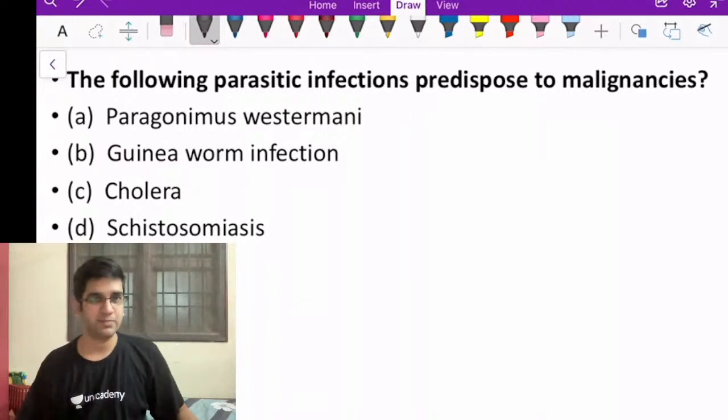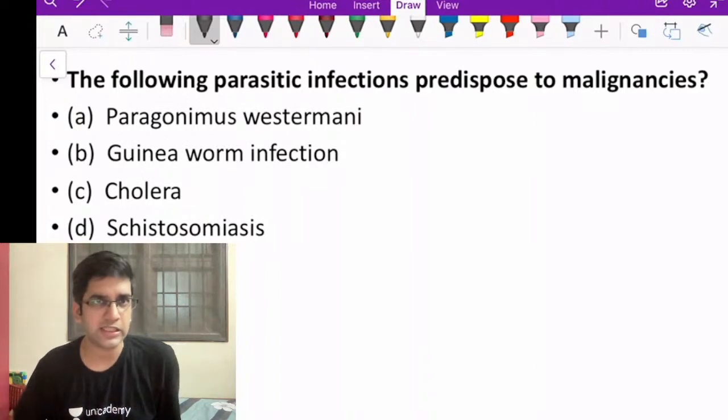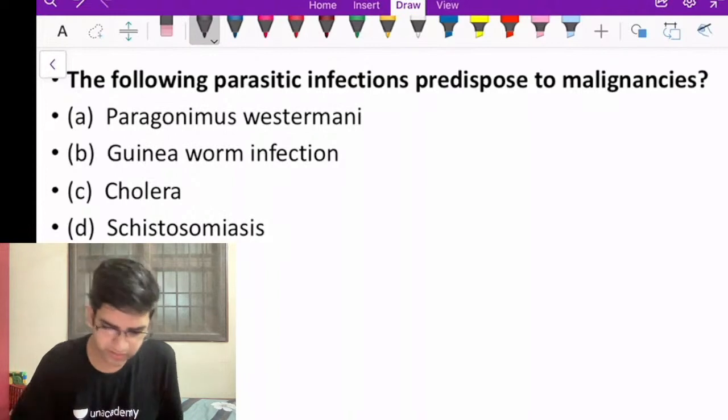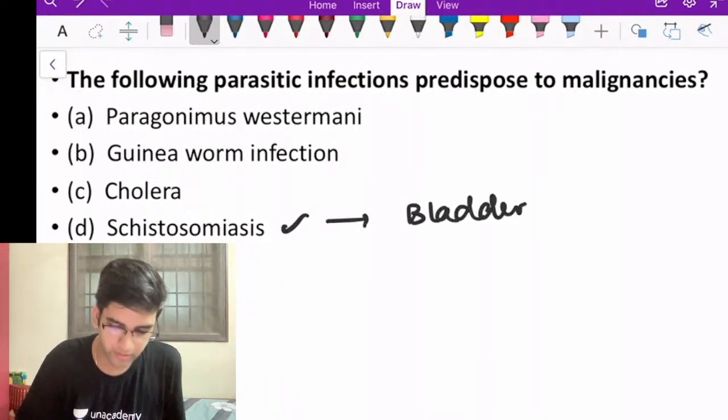Good. It's a simple one, right? Paragonimus westermani is a lung fluke, if I remember it correctly. Pinworm is not going to cause any cancer. Cholera definitely doesn't cause cancer. Schistosomiasis, like you guys said, it will cause bladder cancer, right? Okay.